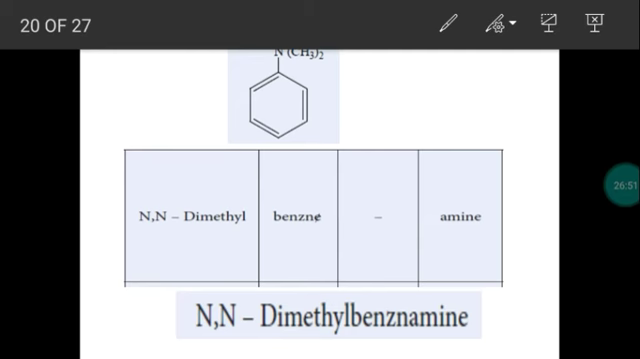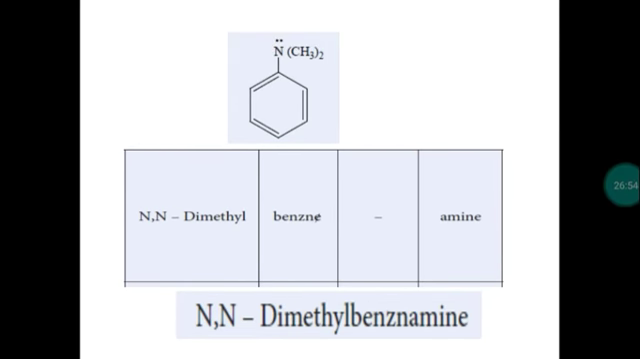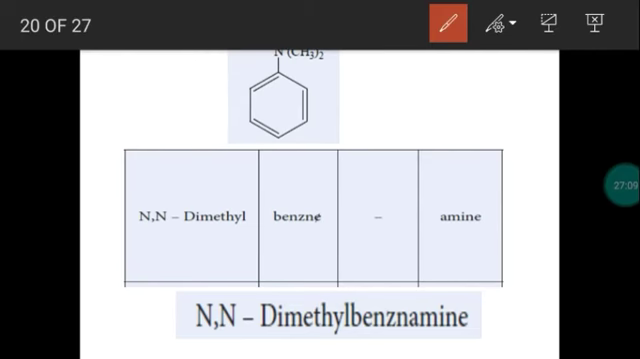Aromatic amine. So we assume that this is a derivative of aniline, isn't it? In aniline, 2 hydrogen atoms are replaced by 2 methyl groups. So we assume the 2 methyl groups as substituents. 2 methyl groups attached with the functional group nitrogen, so N,N-dimethyl. And the root word is benz, or benzene.